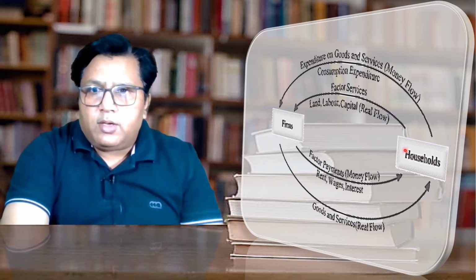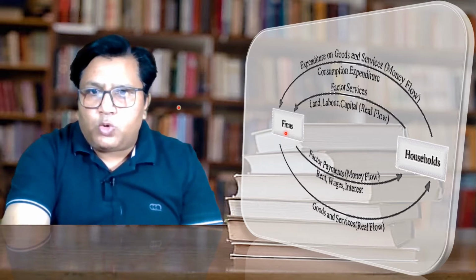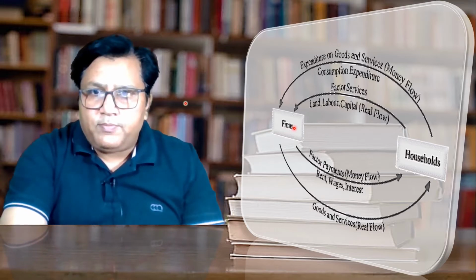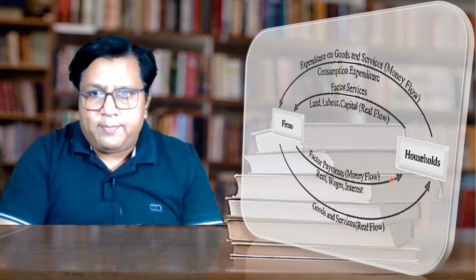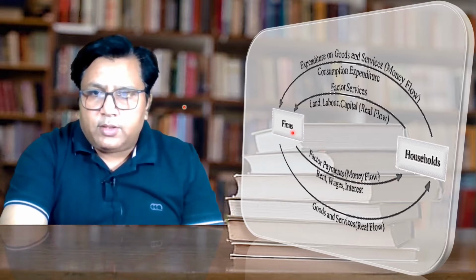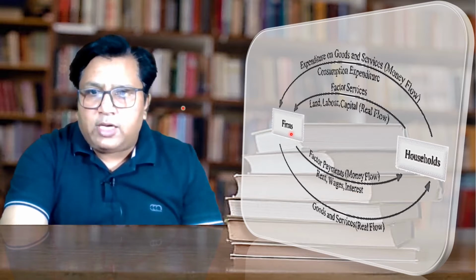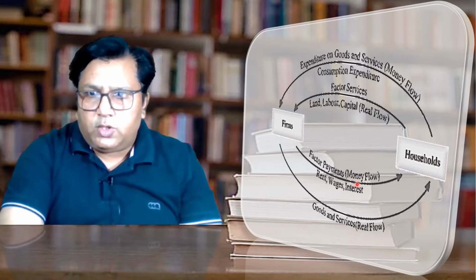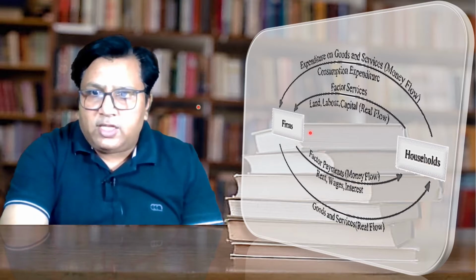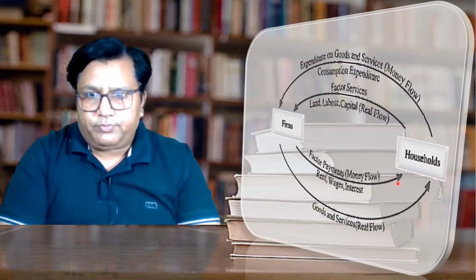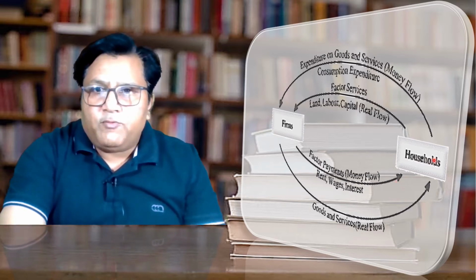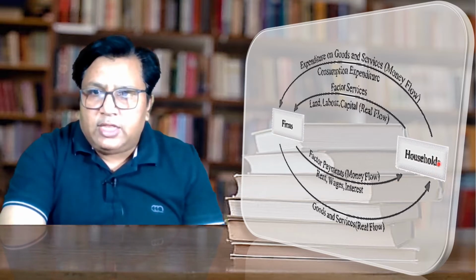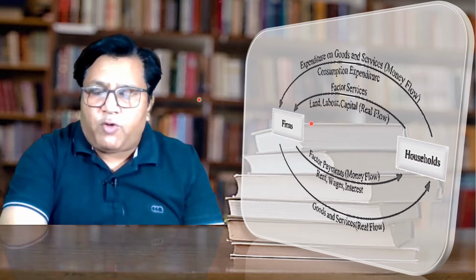For whatever factor services the household gives to the firm, the firm makes the factor payment to them. For labor, the firm pays wages. For land, the firm pays rent. For capital, the firm pays interest. And for entrepreneurship, the firm pays profit. So the household gives factor services and the firm makes the factor payment to the household. Whatever money the household gets, they will spend all of it on the purchase of goods and services from the firm.